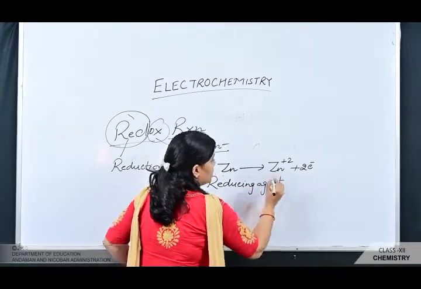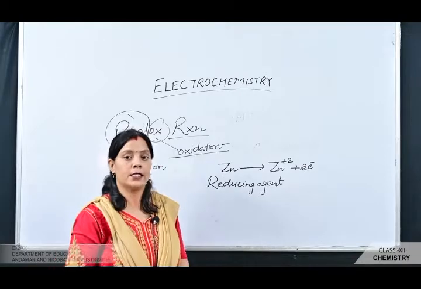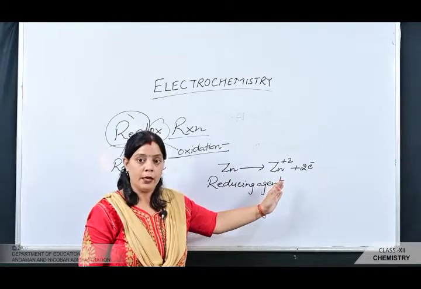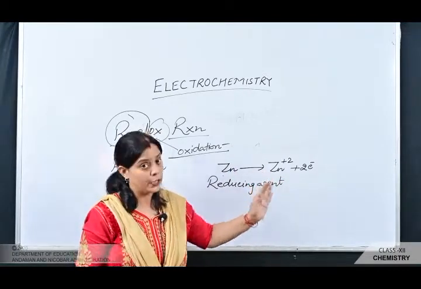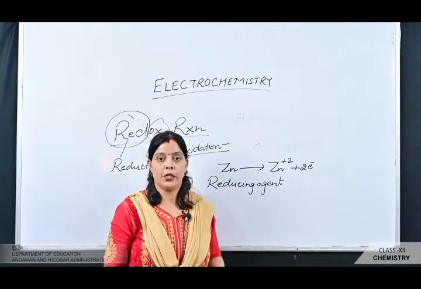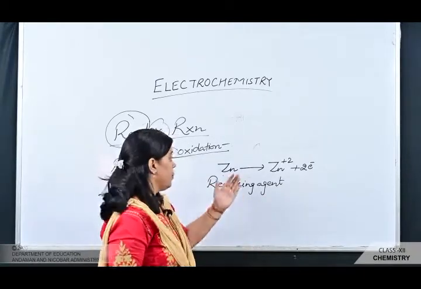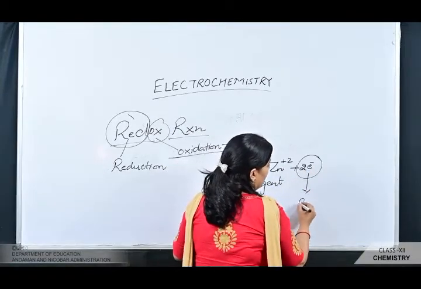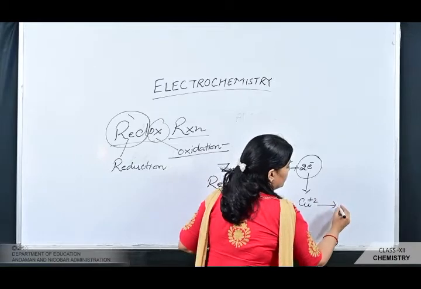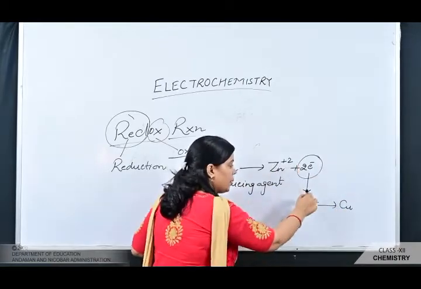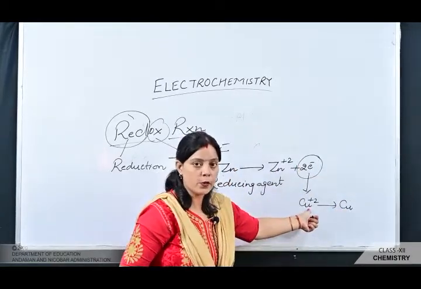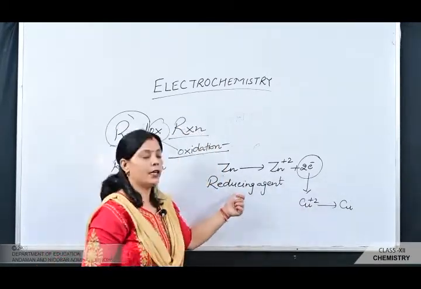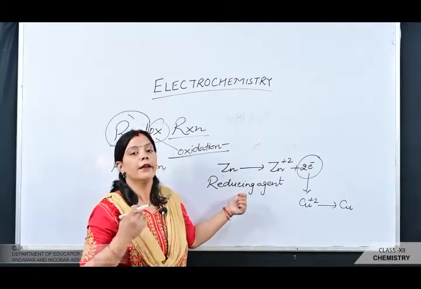Oxidation is the process in which a species increases its oxidation number by losing one or more electrons, and the substance which undergoes oxidation helps in the reduction process because it loses the 2 electrons, and those 2 electrons are gained by the Cu2+ ion and converted into copper. It means it helps in the reduction of the Cu2+ ion in the aqueous solution. So this zinc is named the reducing agent. The reducing agent is the species which helps in the reduction process.